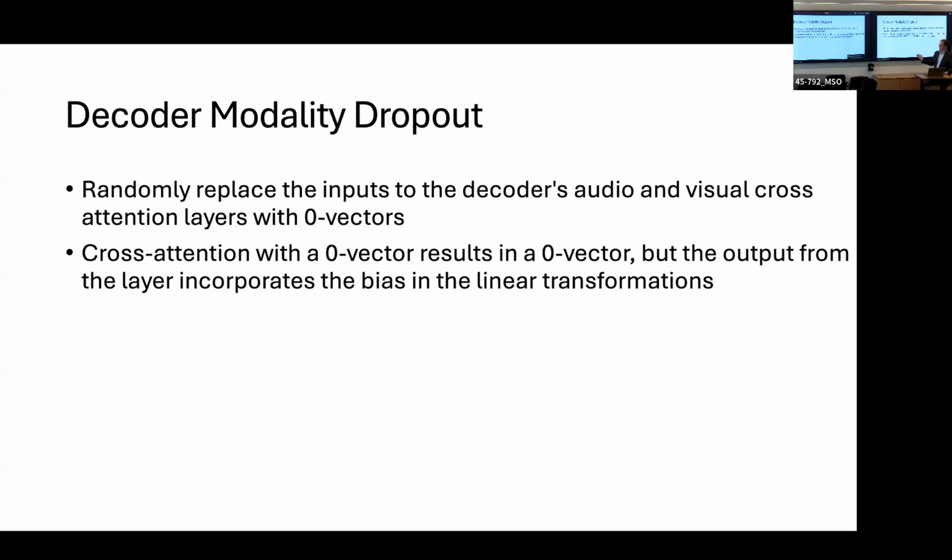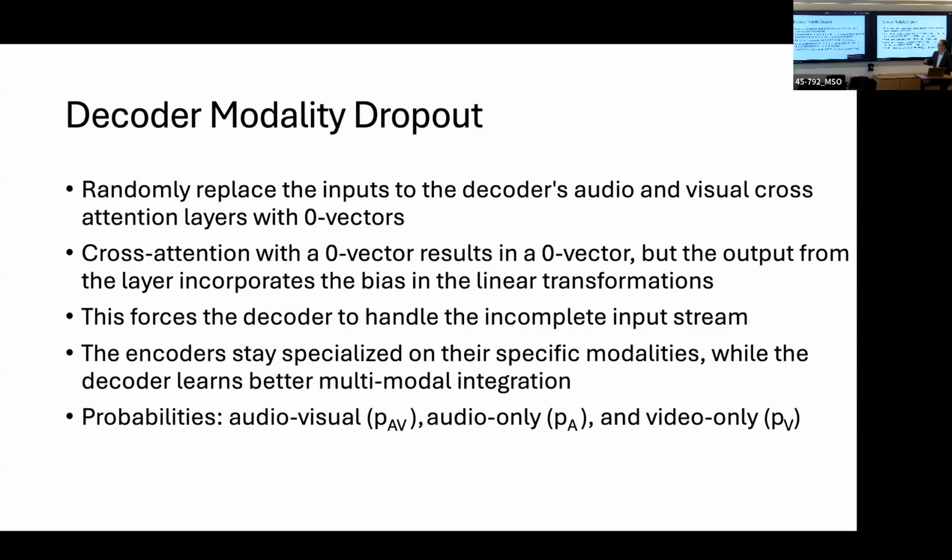And this operation, cross attention with the zero vector, results in a zero vector, but the output from the cross attention block would incorporate the bias and the linear transformations. So the point of this is that now the decoder handles the incomplete input stream, and the encoders can stay specialized on their specific modalities, while the decoder learns the better multimodal integration.